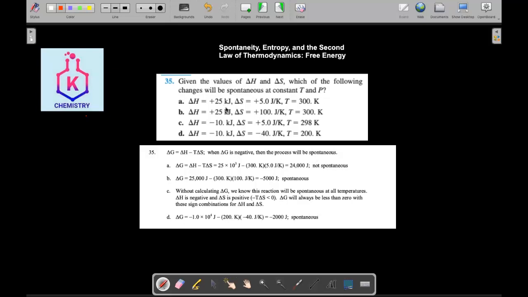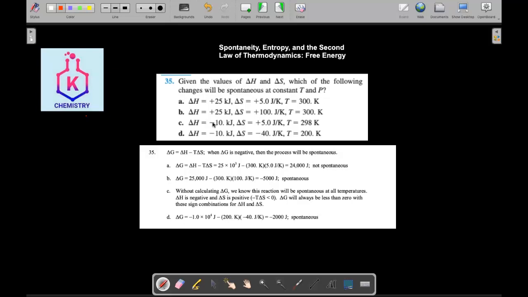B is the one that we are speaking about here. It's 25,000 joules. This is the delta H. We change it minus. This time it is 300, but multiplied by 100. So 300 multiplied by 100 is 30,000. When subtracted from 25, it is minus 5,000. The reaction here is spontaneous. It's still a positive and positive, but the entropy here is higher, so that's why it becomes a negative value at the end.